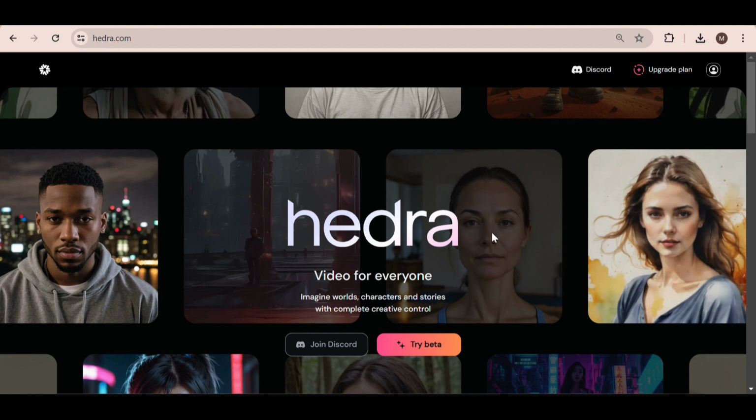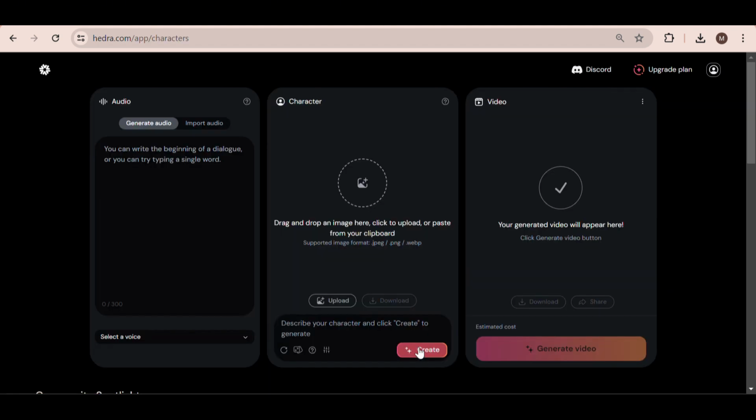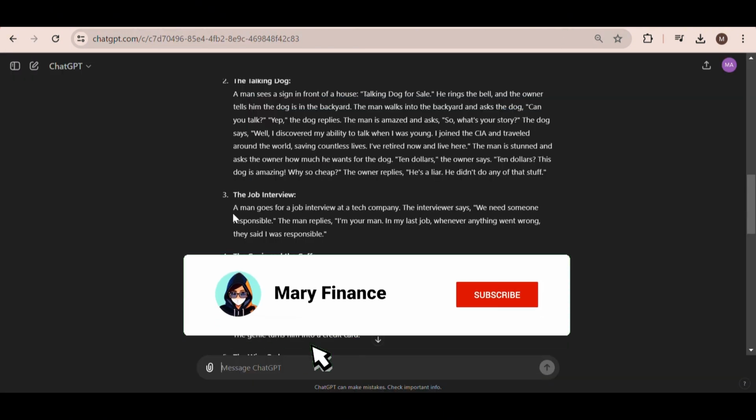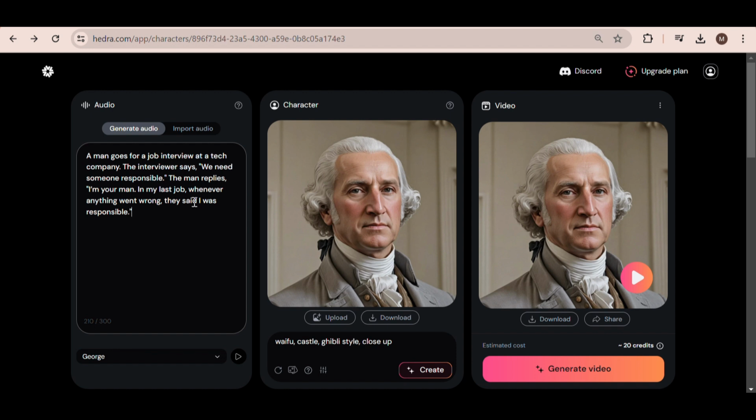Then head over to this website called Hydra. They are currently in their beta testing phase, so all you need to do is click on Try Beta and sign up for an account. Then you will be brought to this page. First, we're going to generate our audio. I'm going to copy and paste a funny story that ChatGPT generated for me into this box.